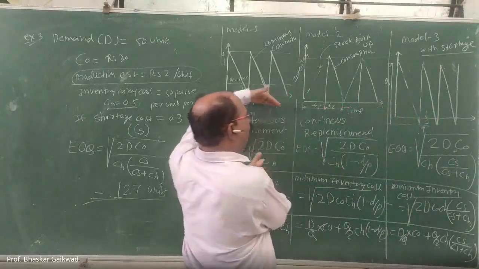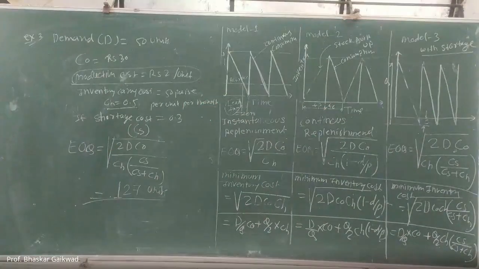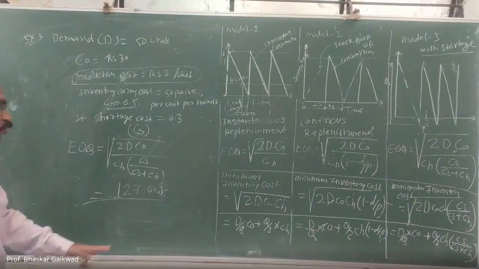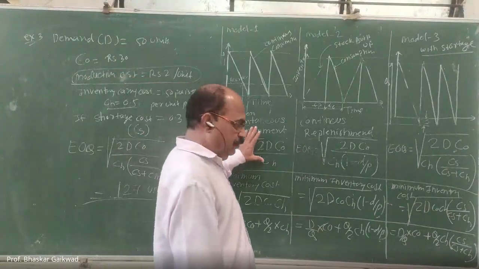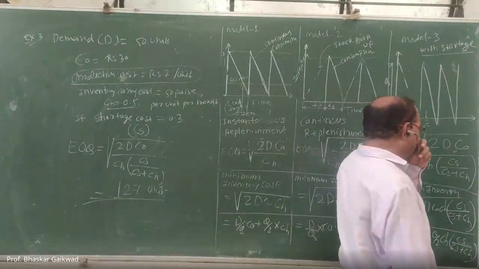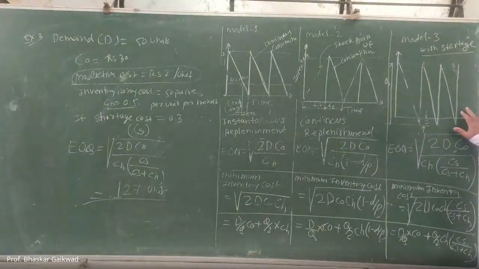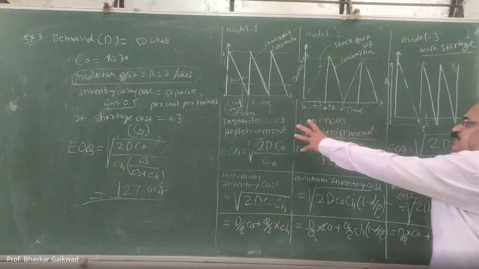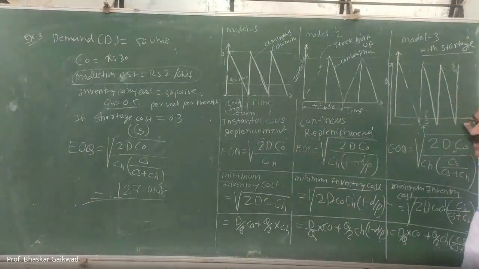So you have to solve more problems on this, and tomorrow, if any GATE-related problem is there, we can solve it. Yesterday we went through the basic GATE-related problems.